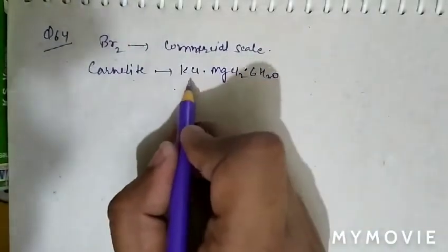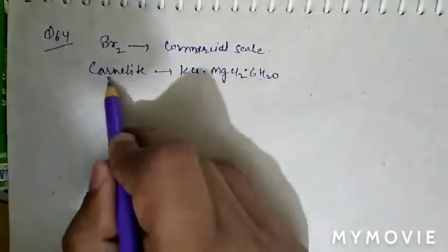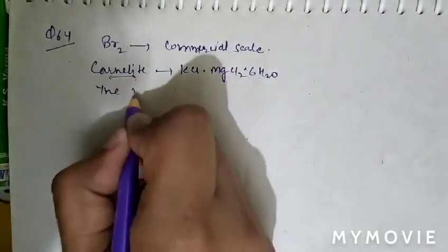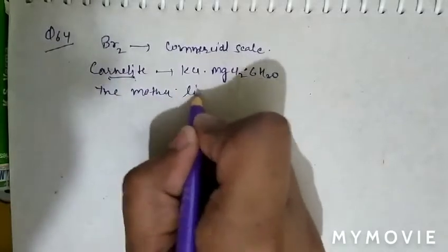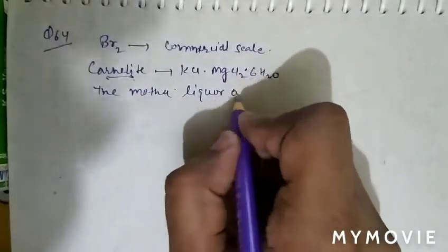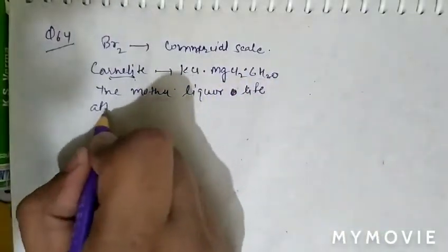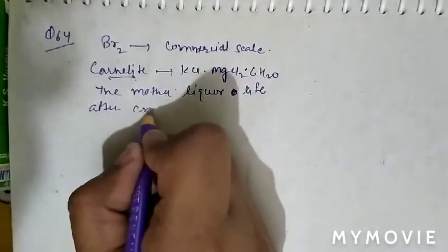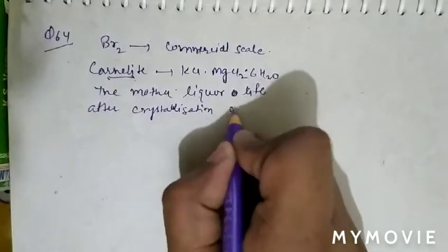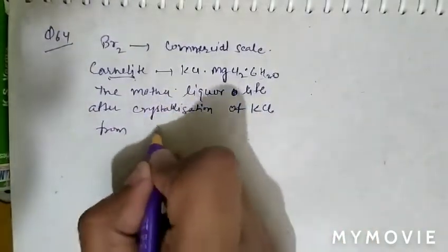So people will think, carnallite does not contain bromine, then how is bromine obtained from carnallite? See, the mother liquor left after crystallization of KCl from carnallite.